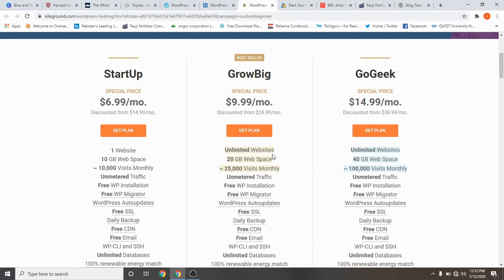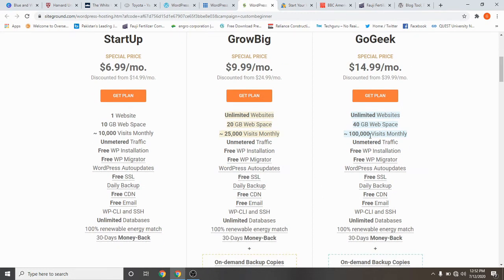You can make unlimited websites from this subscription, with 20 GB space, unmetered traffic, free WP installation, WordPress auto updates, and free SSL. We will be talking about what SSL is. It is for security. So I will recommend grow big, and you have to look at all these things.